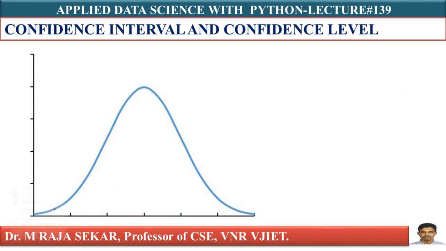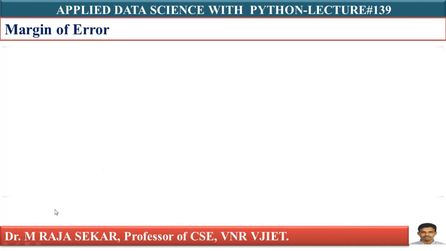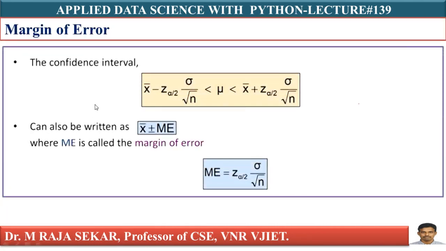Anyway, I'll spend a lot of time on this particular diagram in future classes. For the time being, let me proceed further. What is this term? My margin of error. This z alpha by 2 into sigma by root n is known as the margin of error. Essentially, your confidence interval is simply x bar plus or minus the margin of error. If I take minus, I will get the lower limit of the confidence interval. If I take plus, I will get the upper limit of my confidence interval, isn't it? It's simple and straightforward.